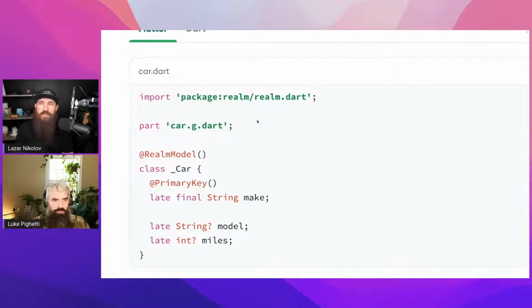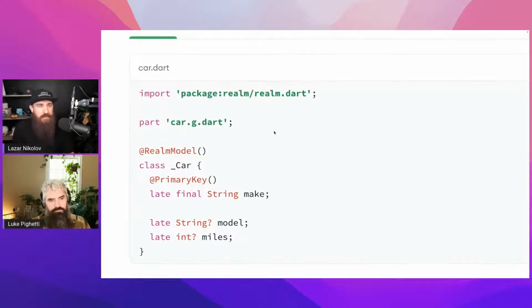Okay, yeah. And there are a lot of hiccups happening when using code generation and stuff like that. Yes. And it takes a long time and it's slow and everybody hates it. But the good thing about code generation is that it generates code that you don't have to write. So we deal with it.